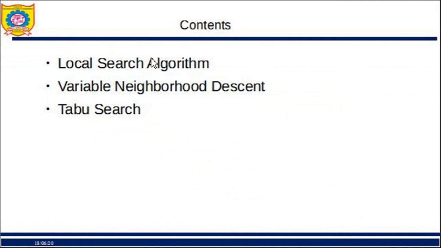So in this video, I'm going to cover the following topics: local search algorithm, variable neighborhood descent, and taboo search. Actually, variable neighborhood descent and taboo search are part of your syllabus. Both these algorithms are search algorithms of course, and both are nothing but local search algorithms. So initially we will be seeing what we mean by local search algorithm.